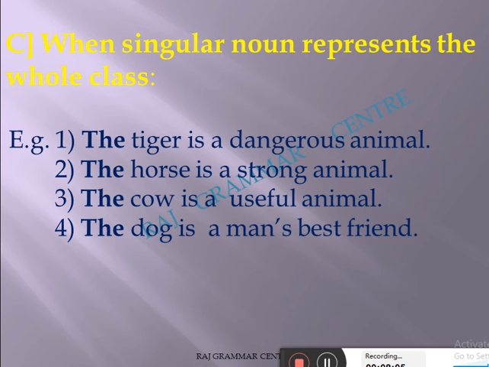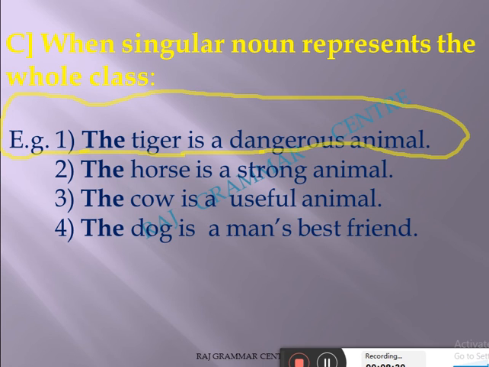The tiger is a dangerous animal. What I have written here: when a singular noun. Yes, tiger is a singular noun. But here the question is, I am talking about the tiger that is a dangerous animal, meaning that is the quality of the tiger. The tiger species might be from any country, that is not the question.